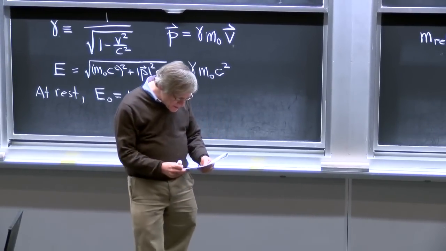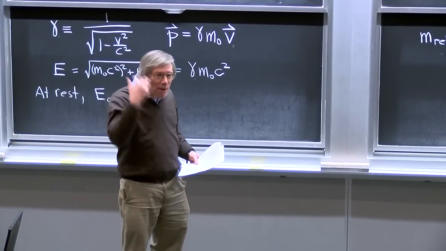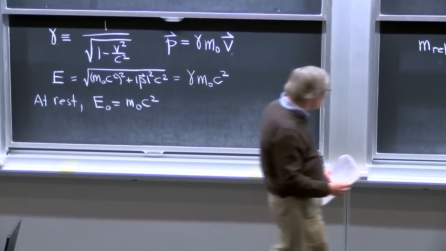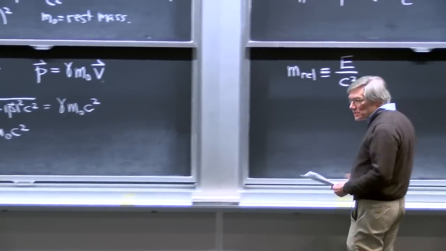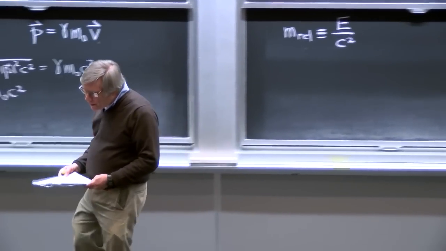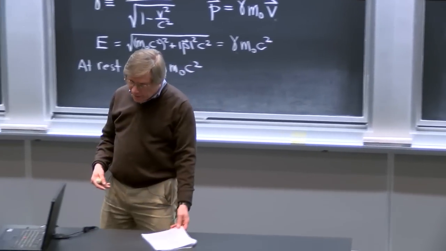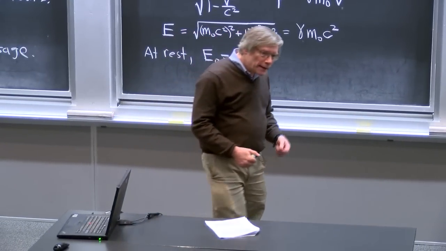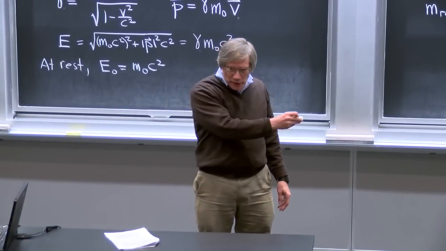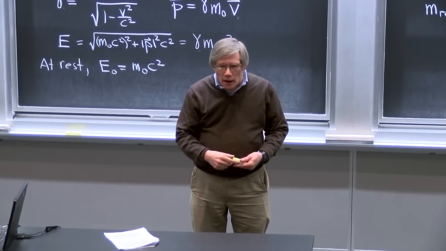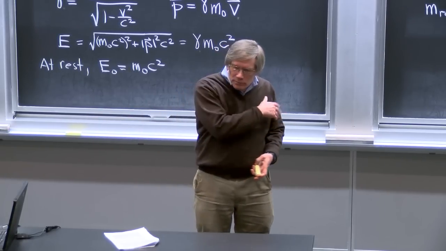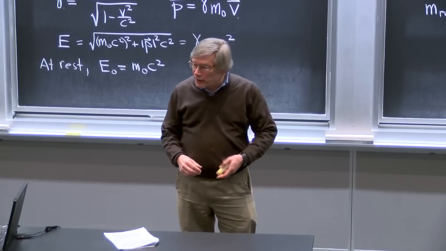But the important thing is not the definitions. The important thing is what properties does this relativistic mass have, whether or not one chooses to call it relativistic mass or E divided by c squared. And it has an important property concerning the gravitational field created by matter. Now, the gravitational field of a single moving object is complicated. If we were talking about, say, a moving star, and it was moving at velocities large enough so we care about relativity,